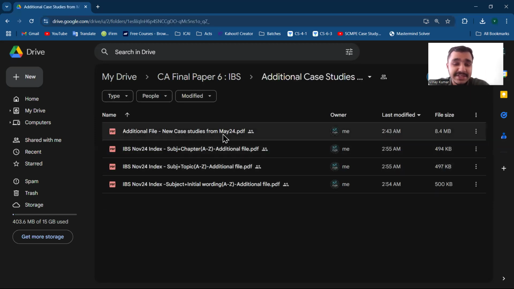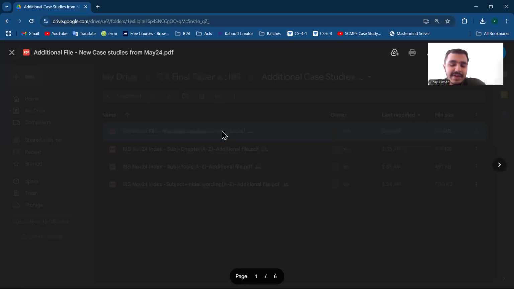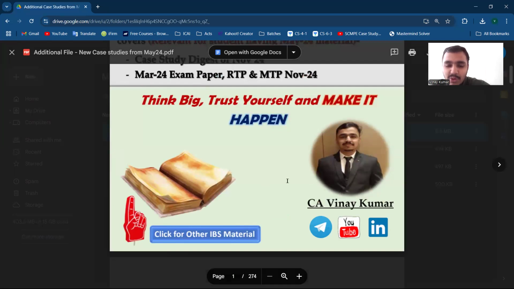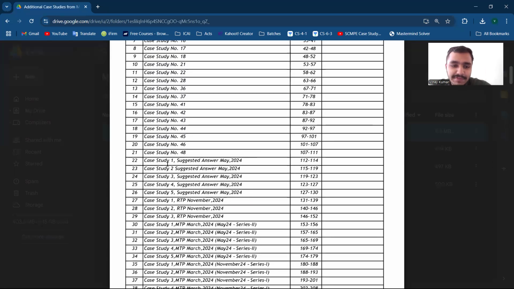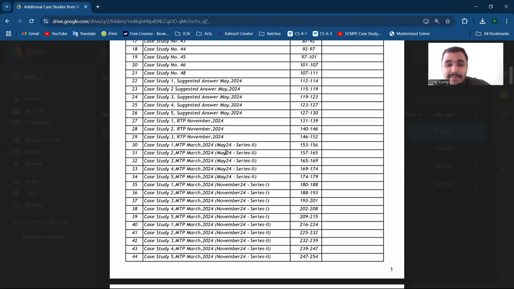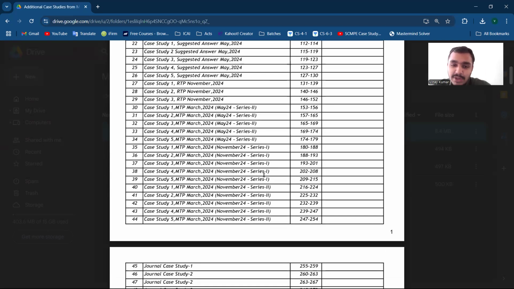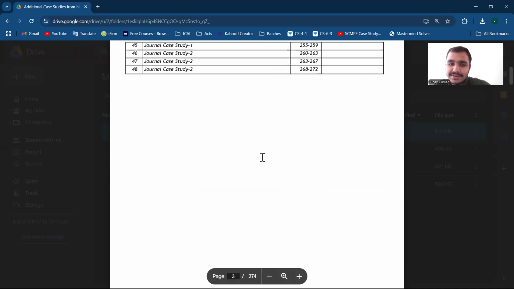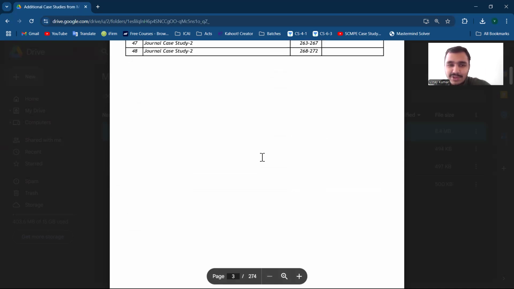Next, additional case study. This is relevant for someone who has taken my May 24 material or any other faculty's. He can quickly print this material. This file contains mainly May MTP second of May 24, because that was added later. So I included that here too. Firstly, you can see the May suggested answers, because of the May 24 suggested exam papers. Then RTP, that was added later. MTP of May 24 series 2 only, not 1, because that was included in my earlier material. Next is November 22 MTP series 1 and 2. Then general case studies, which I added later here, of October 19 only, so that you can quickly go through.